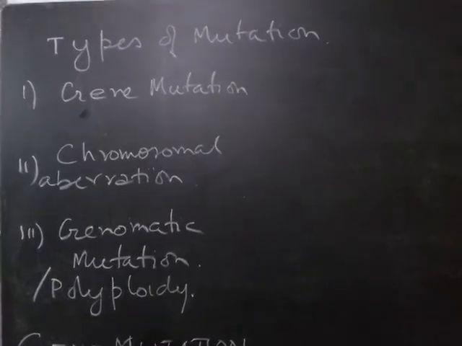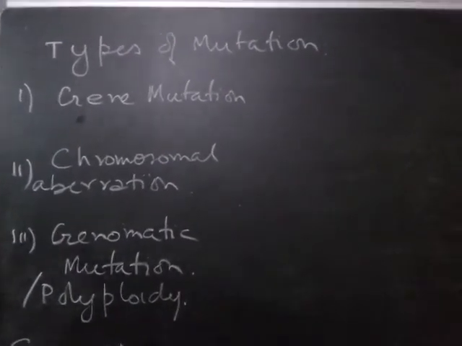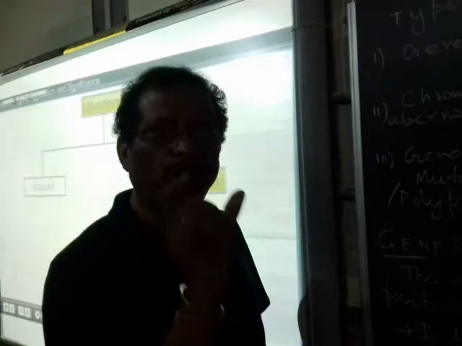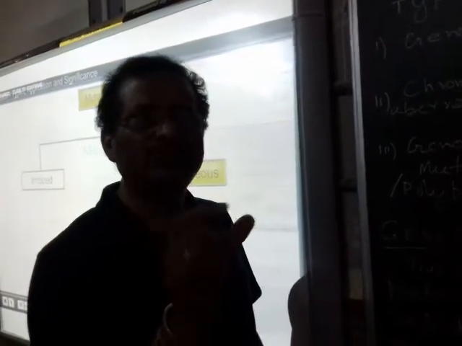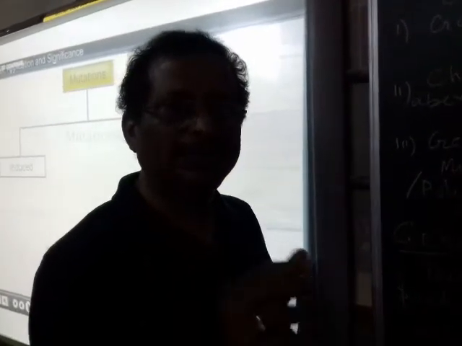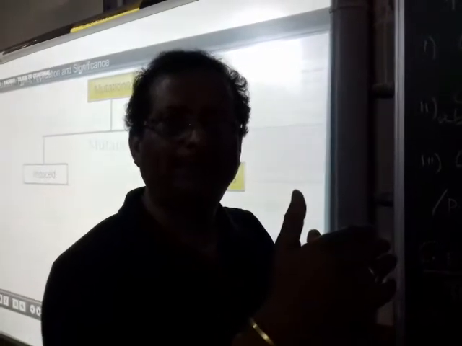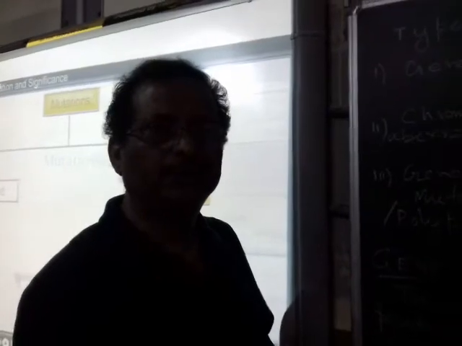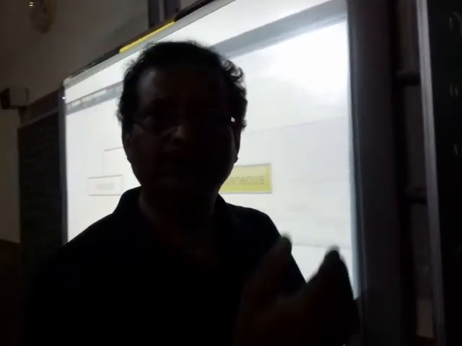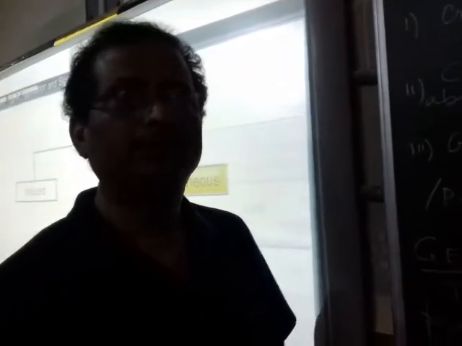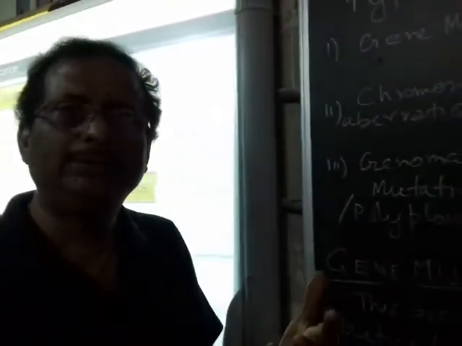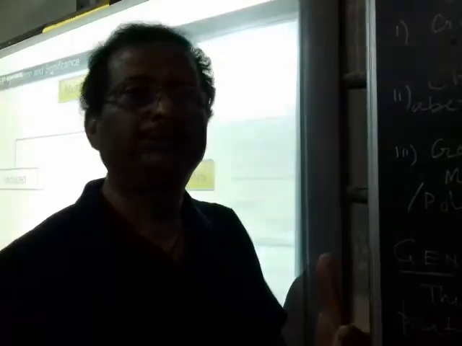A DNA sequence is made up of a sequence of the four bases A, T, G, C: adenine, thymine, guanine, and cytosine. All these amino acids form from the DNA template, and DNA has these four bases, and there is a sequencing of these bases. So if there is a wrong insertion or a deletion of a particular base from this DNA sequence, naturally the transcription in the mRNA will be wrong and the synthesis of protein will be wrong.